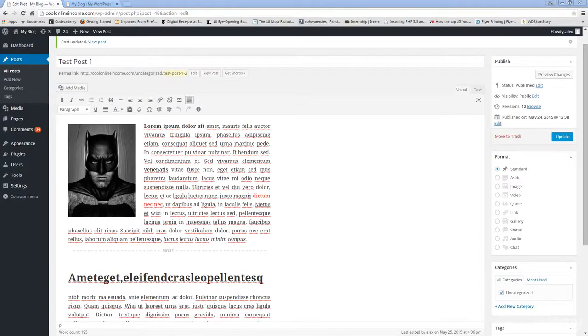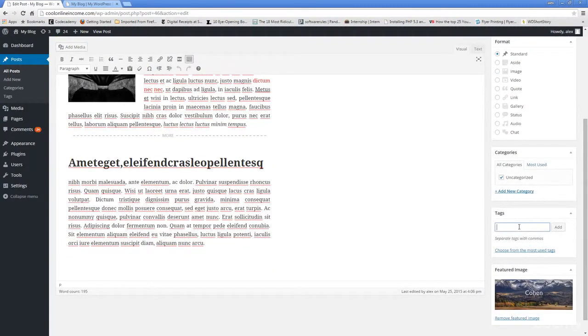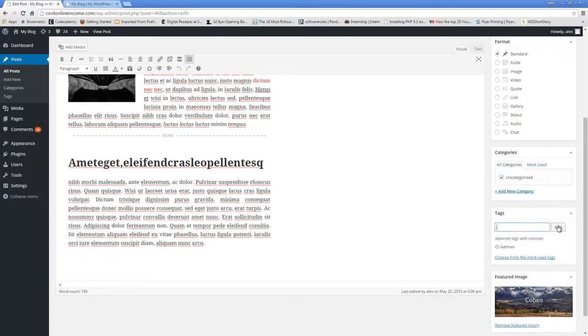Tags in their simplest form are keywords that allow users on your website to search for posts or information. Let's say, for example, as you can see on my test post here, let's just imagine this was a post about Batman. My tag right here could be Batman. As you can see, that's the tag box. I can type Batman and simply click on add.